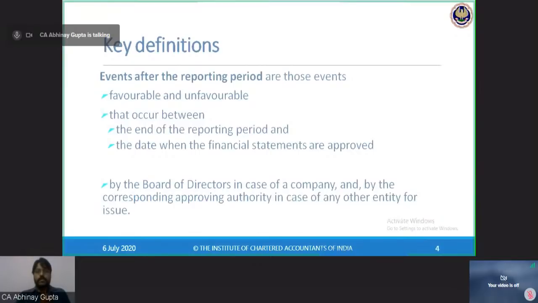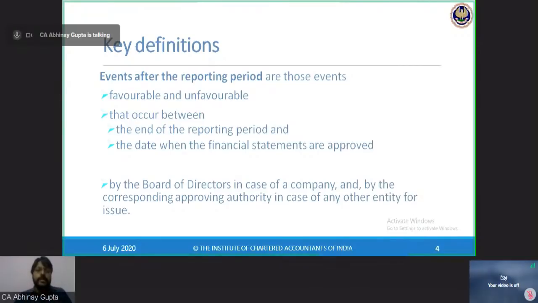Now, events after reporting period is defined by the standard. Although we have understood what it means, let us read the definition provided by the standard itself. Events after the reporting period are those events, favorable or unfavorable to the company. So it may be favorable or beneficial events for the company, or it may be unfavorable events. Doesn't matter.